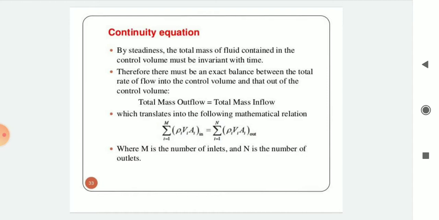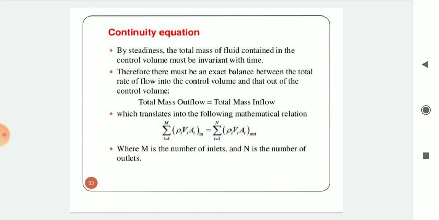It states that the mass of flowing fluid through a pipe of varying section remains constant for an incompressible flow. Q is equal to A1 V1 is equal to A2 V2 is equal to constant. For three-dimensional flow, the continuity equation is du by dx plus dv by dy plus dw by dz equal to 0.